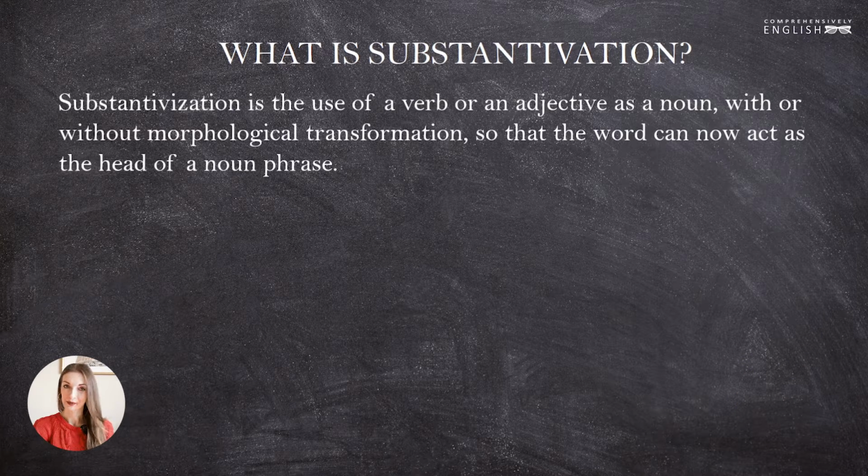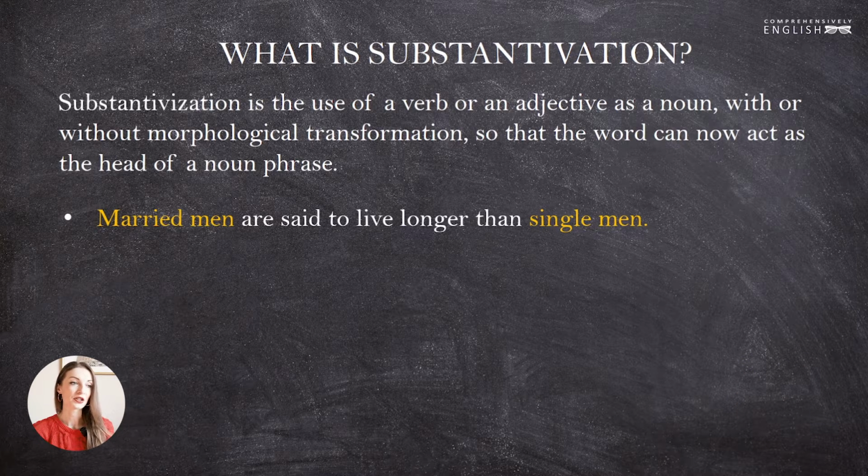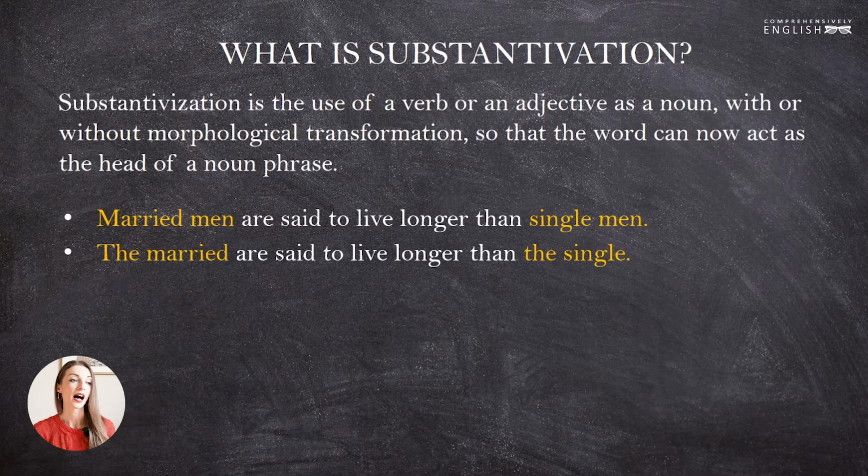Let's start with examples. Married men are said to live longer than single men. Here we have two adjectives, married and single, that precede the noun men. Let's try to withdraw this noun. We'll get: the married are said to live longer than the single. What information does this sentence give us? The married and the single stand for two groups of people.